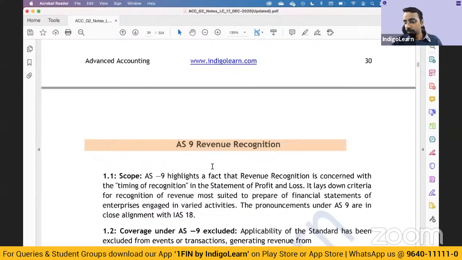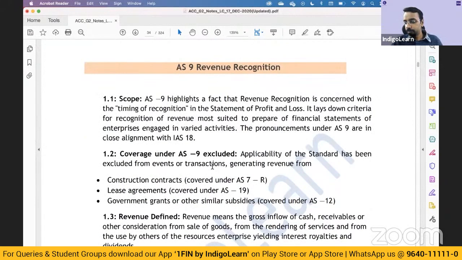Right. So now we'll move to the next standard, which is on revenue recognition. Revenue recognition, accounting standard 9. Very, very important. Not only for the exam purpose, but also from a practical standpoint. Here also, the underlying principle of revenue recognition is what we must be clear about.